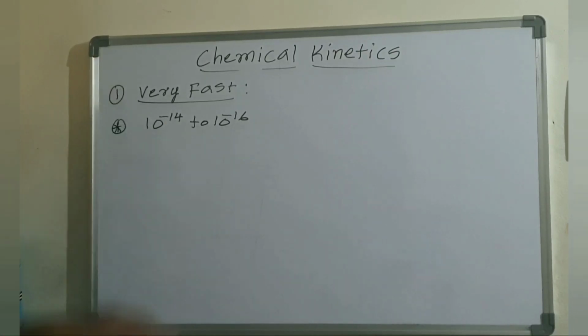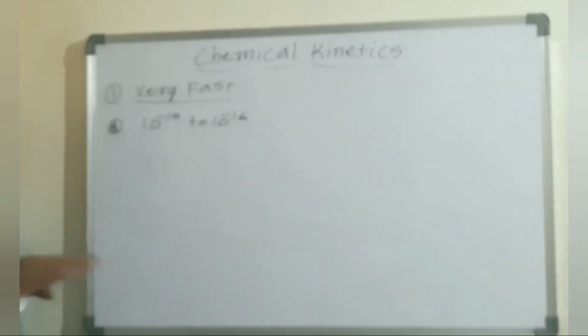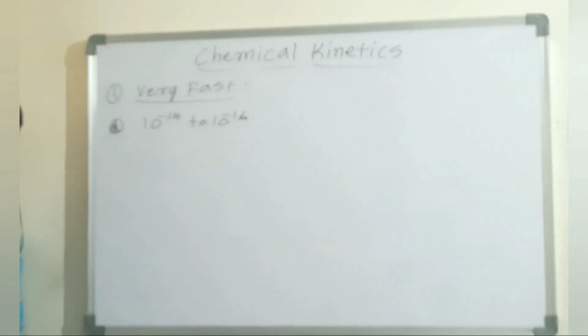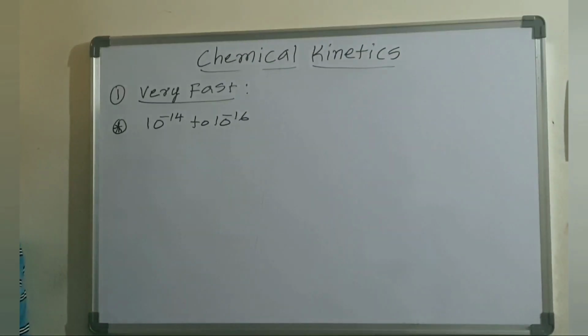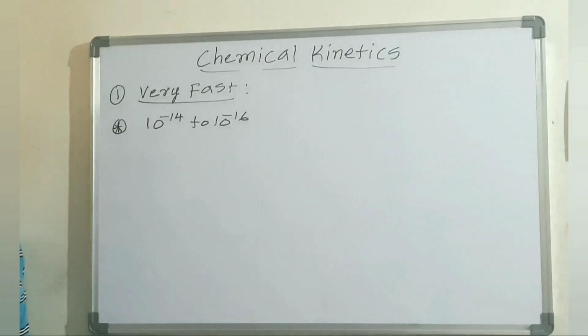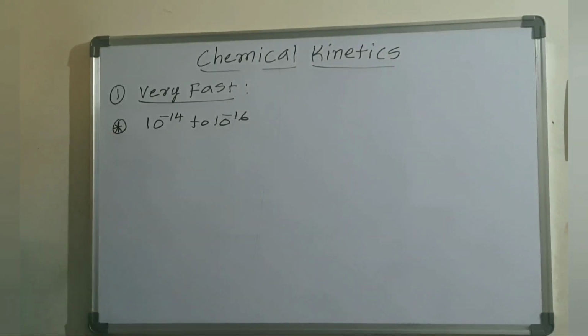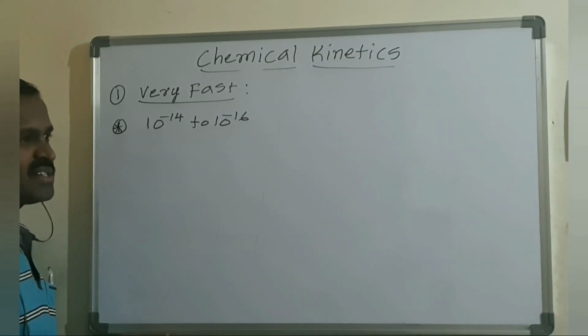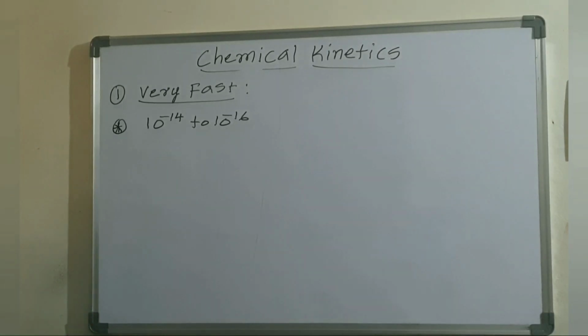From a chemical kinetics point of view, this kind of very fast reaction is not preferred. To measure the rate of a reaction, we definitely need specified conditions, but in instantaneous reactions we cannot find concentration changes in that fraction of a second. That's the reason measuring the rate of these very fast reactions is difficult.